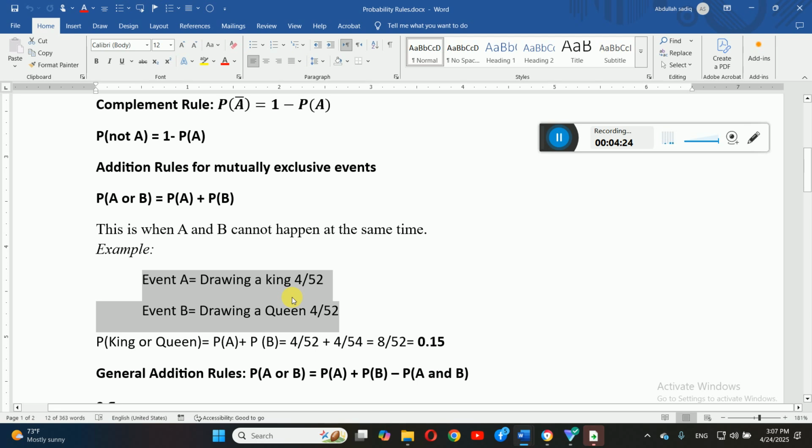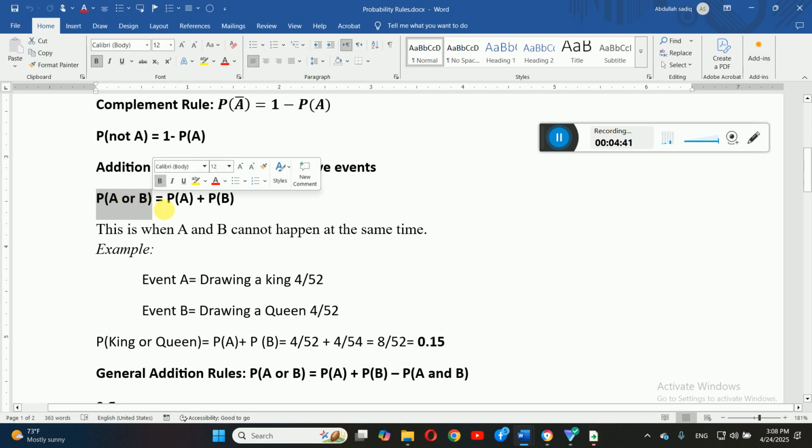So the question here is, what if you just try to find out the probability of at least one? You are interested to know the probability of at least drawing either a king or a queen. That is why we have this rule: the probability of at least getting A or B, you should add the probability of A and the probability of B. So the probability of A is 4 over 52, and B, which is queen, is also 4 over 52. When you add them together, that gives you the total probability, which is 0.15, and that's 15%.